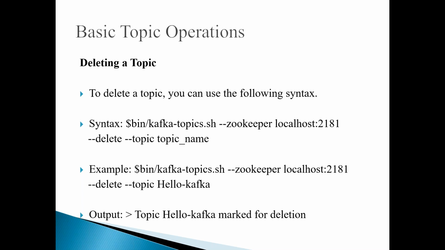Suppose you want to delete a topic, how can you do that? If you want to delete a topic, you can use the syntax kafka-topics.sh, and you can specify the Zookeeper details, where the Zookeeper is running. In our case, it is localhost:2181, and we can give --delete and --topic name. For example, if I give kafka-topics.sh --zookeeper localhost:2181 --delete Hello Kafka, it shows the output like Hello Kafka marked for deletion. So like this, you can do it. Actually, this is the way we do it.